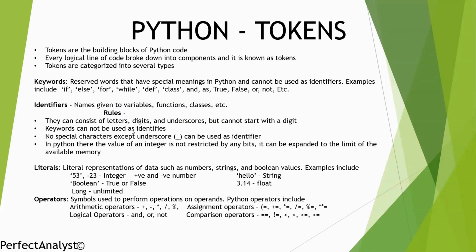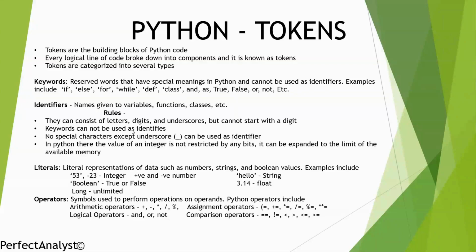It can be expanded to the limit of the available memory. Unlike other languages, where you have 8 bits for your integer, there is no such restriction in Python. It can be expanded to the limit of the available memory. Well, these are the rules of identifiers.